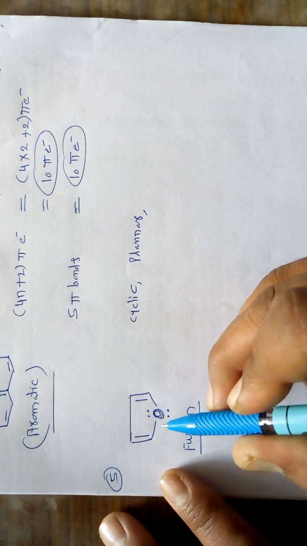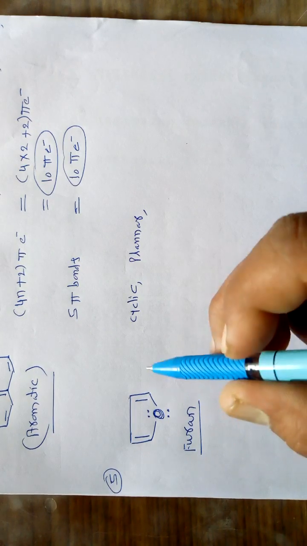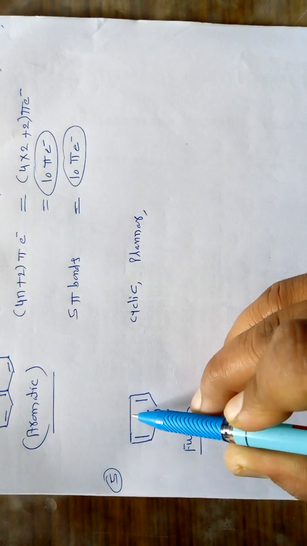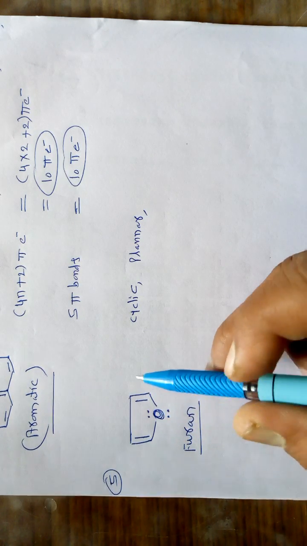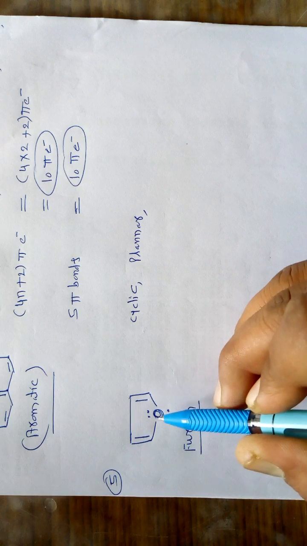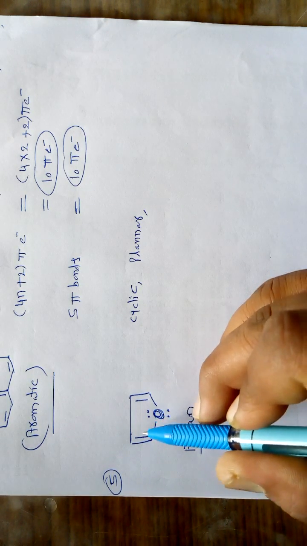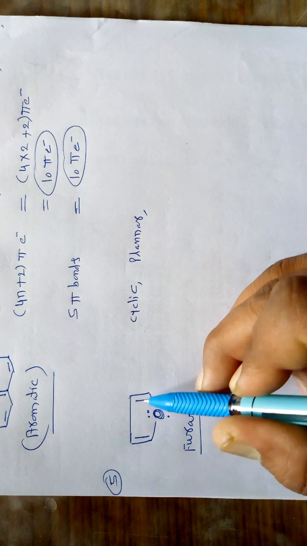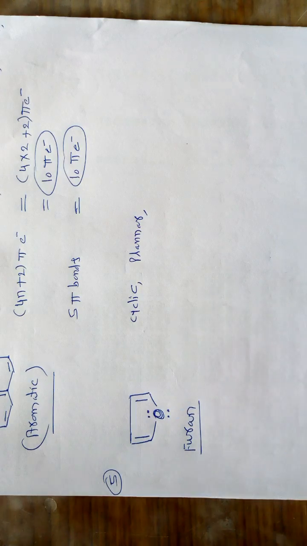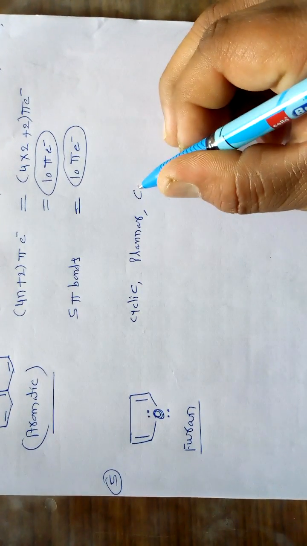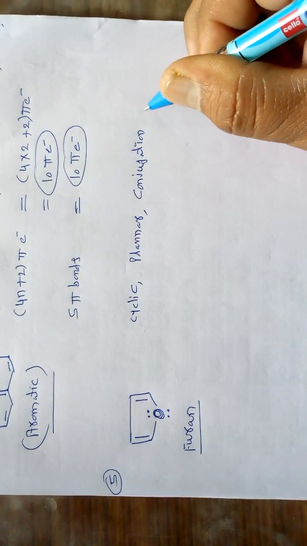There is a conjugation of single and double bonds that must be there. So what happens in this case? This is a double bond, single bond, again double bond, single bond, again single bond. But here these two non-bonding electrons are present, which are assigned to this particular conjugation. They are present in conjugation with these double bonds, and that's why we count them in the conjugation. So it has the conjugation also, that is alternate single and double bonds.